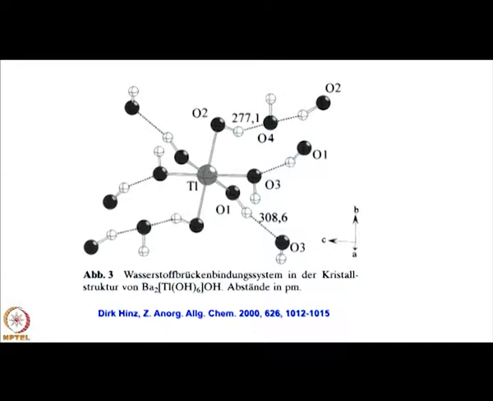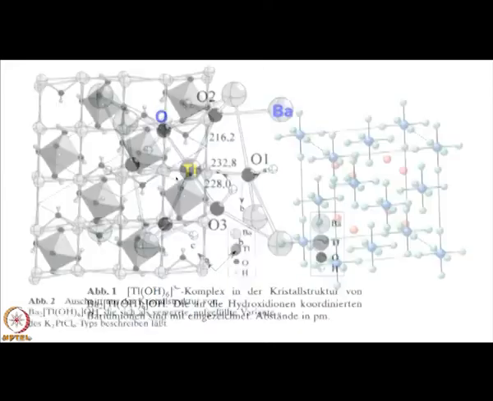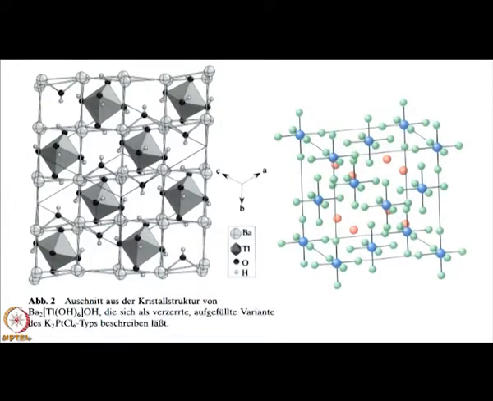This is taken from this paper, which I have cited here. Of course, here you can see the coordination sphere of thallium and how these 6 hydroxy groups are surrounding it, and each hydroxy group lone pair is interacting with barium. I have shown barium here, one of them I have labeled, and this is oxygen. This is the monomeric unit, and then this is how it looks in the lattice, and this structure is very similar to potassium hexachloroplatinate.